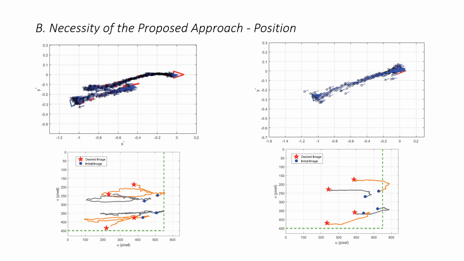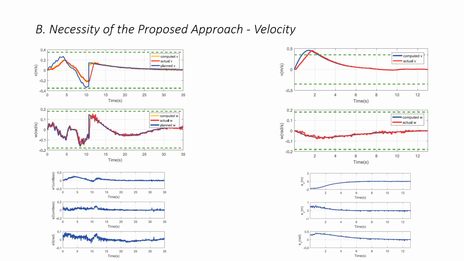That is, the feature points are out of the present FOV limit of the camera when the robot moves to the desired pose. For the actual visual servoing task, once the feature points go out of the real FOV of the camera, the visual feedback will be unavailable and the visual servoing process will fail. Now let's talk about the velocity.